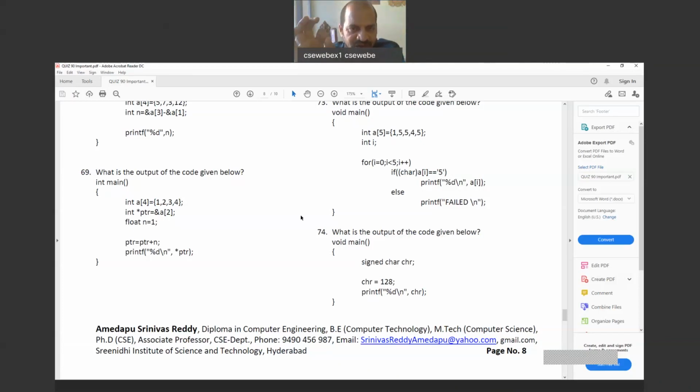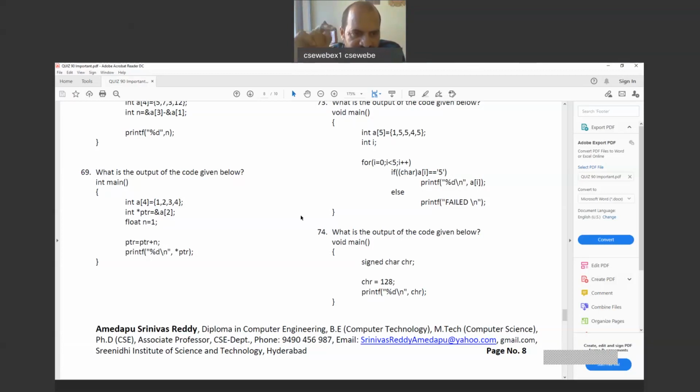Pointer arithmetic is a topic in the language subject. A pointer can be incremented by some number. PTR is equal to PTR plus 1, 2, 3, 4. But that number must be integer type. Pointer equal to pointer plus something we can do, but that must be integer type. In pointer arithmetic, we can add a value that must be integer type, not float type or any other type. Only integers can be added to the pointer variable.